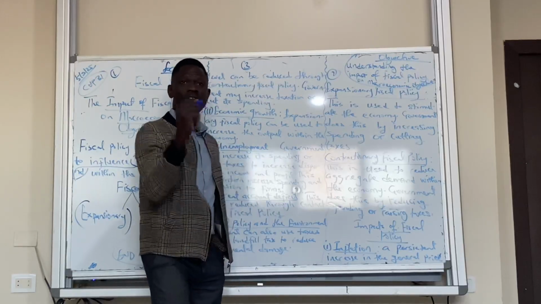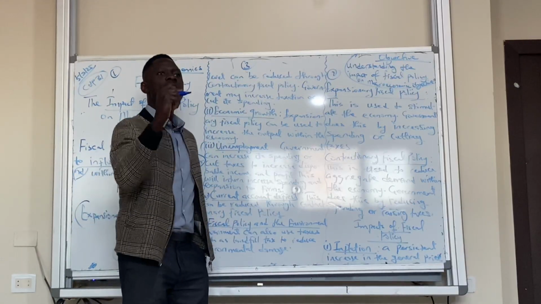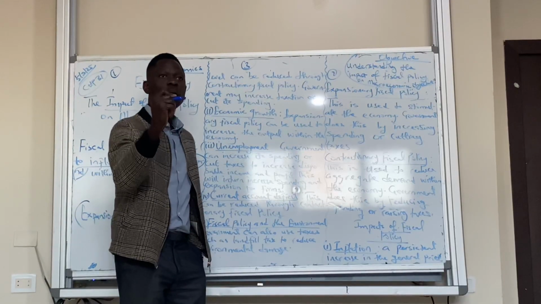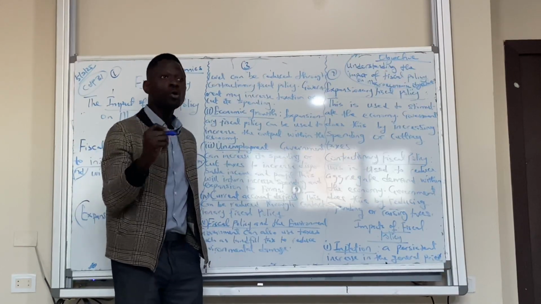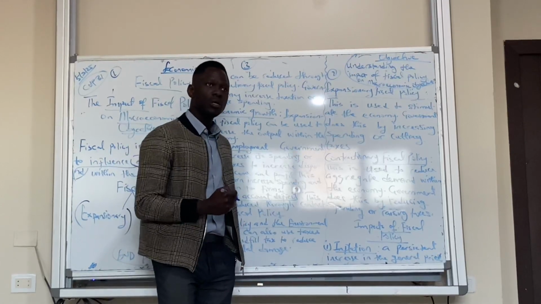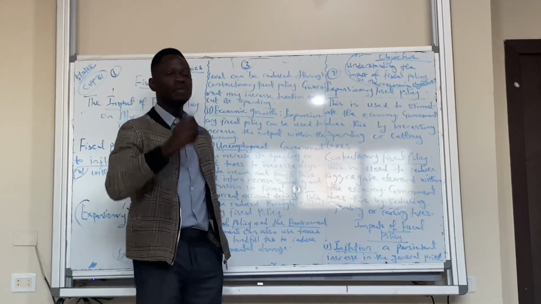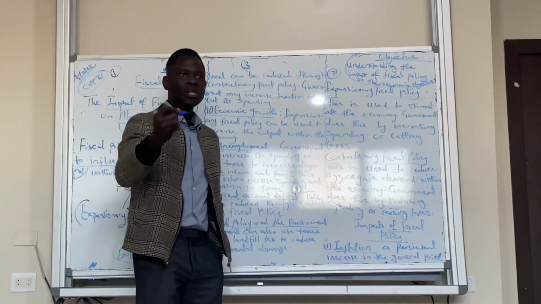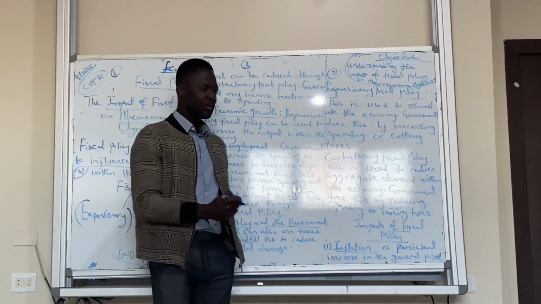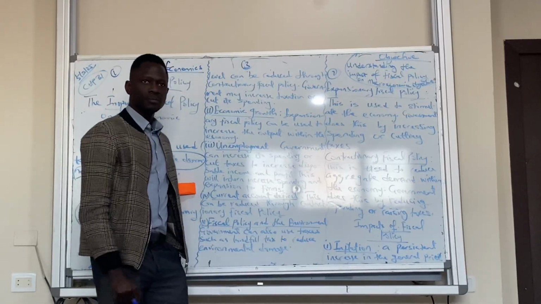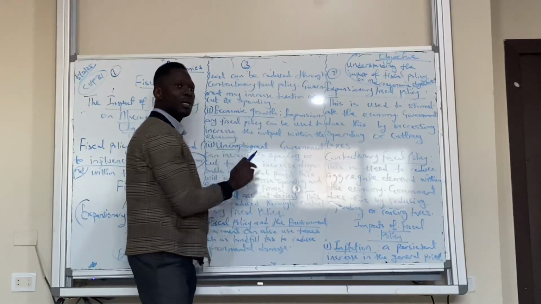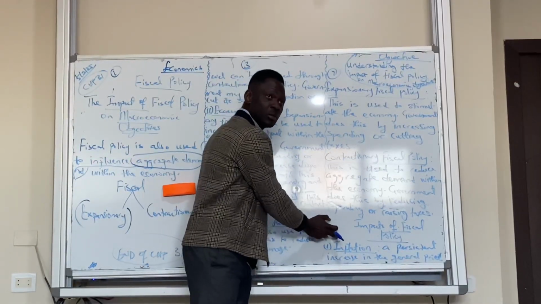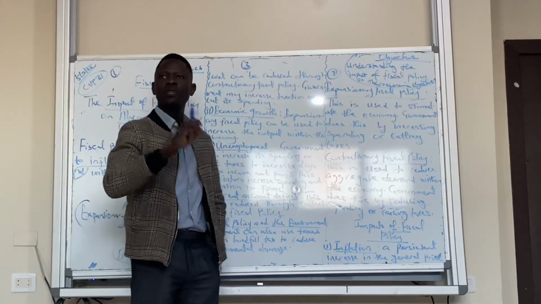Another point is, if government cuts income taxes, it means disposable income would increase within the economy. Households will have more money to spend, yes or no? That would increase the demand for goods and services. Increasing demand means firms will have to meet up with this demand by increasing their output. That is economic growth. So for economic growth to occur, expansionary policy has to be used. For inflation to be reduced, contractionary fiscal policy has to be used.